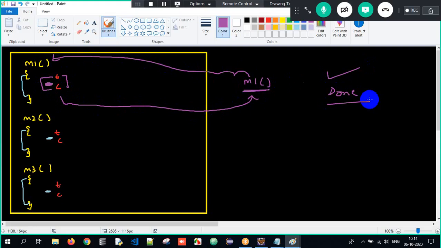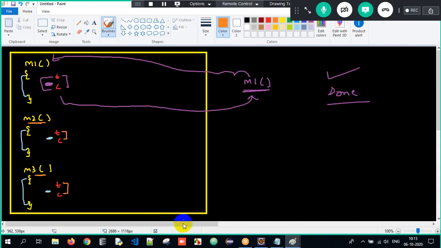Okay, but now tell me, your execution is done. But there is M2 method and M3 method which you have not called, which you have not used at all. But don't you think so? Unnecessarily, I have handled it with the help of try and catch block here. M2 method and M3 method, I'm not trying to invoke, I'm not trying to use, but unnecessarily I have handled it with try and catch block. This is misuse of costly resources.